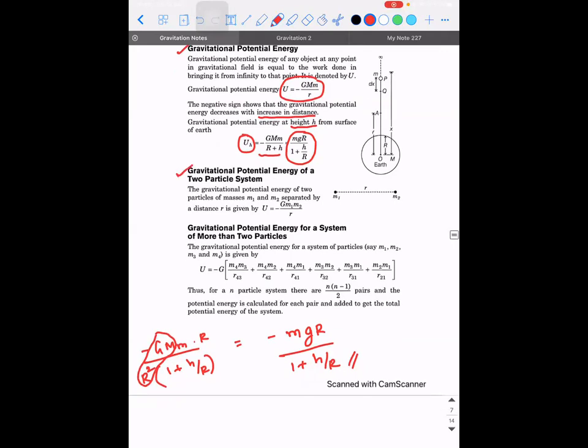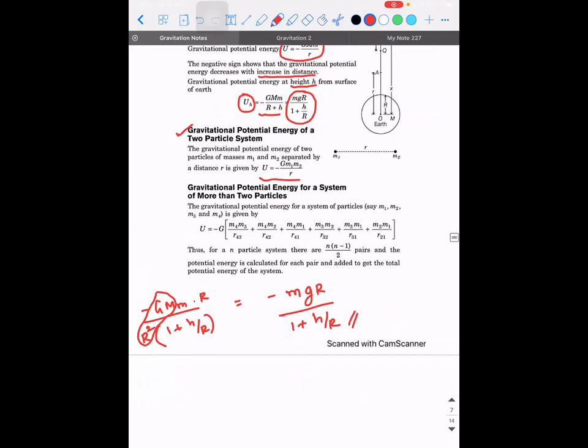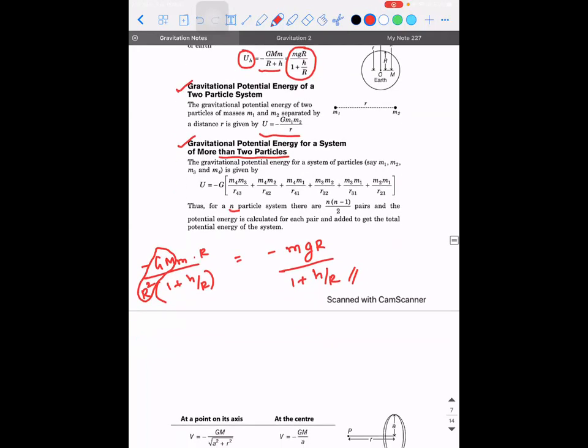The gravitational potential energy of a two-particle system is given by the formula U is equal to minus G m1 into m2 divided by r, where m1 and m2 are the masses of the individual objects and r is the distance of separation between them. Suppose you have a system of more than two particles, then we need to write the gravitational potential energy of each combination and then add them. Why are we adding them? Because potential energy is a scalar quantity. So scalar quantities can be added directly. So if you have an n particle system, there are a total of n into n minus 1 by 2 pairs of terms that are going to be written here.